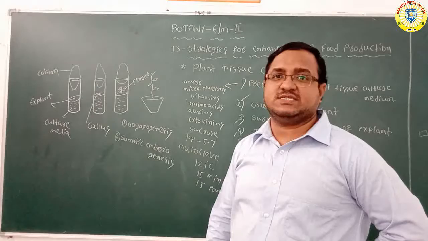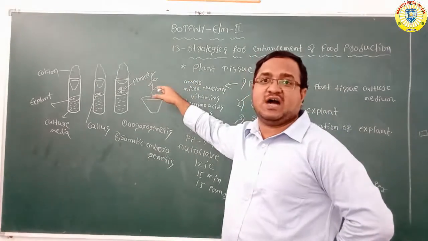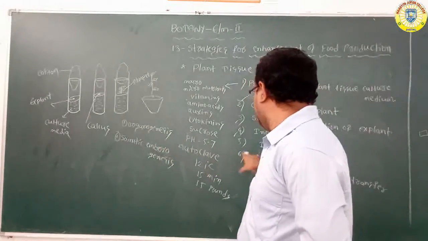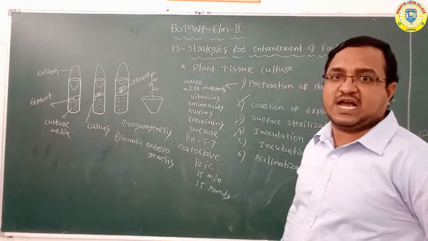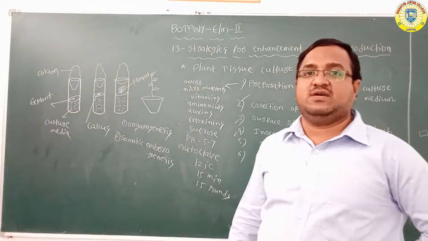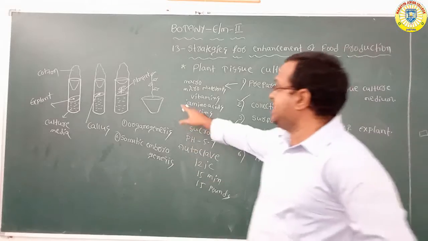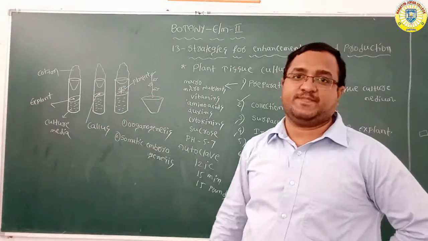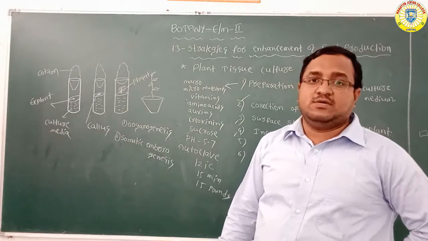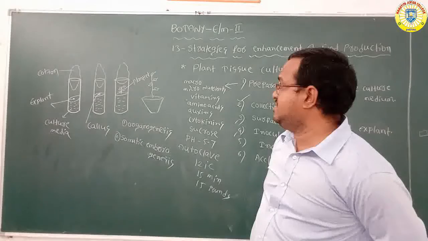Well-grown plantlets are then transferred into pots in a greenhouse, and that is called acclimatization and field transfer. What is acclimatization and field transfer? Well-grown plantlets are transferred to pots in a greenhouse. The process is called acclimatization and field transfer.